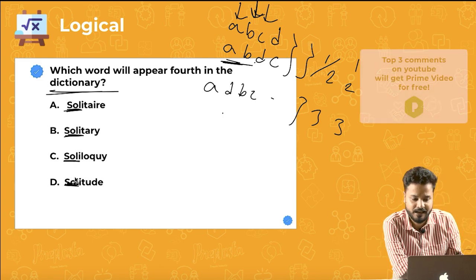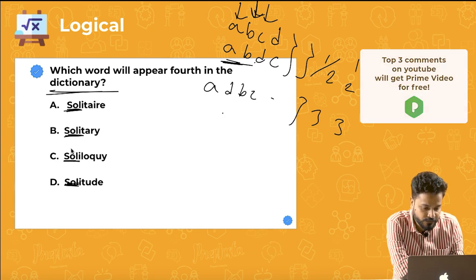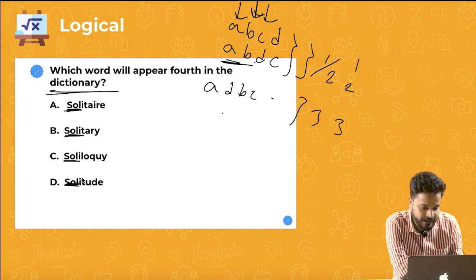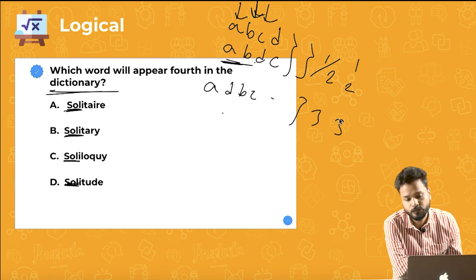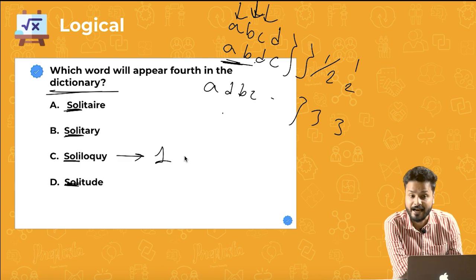So there would be no comparison here. Let's move on to the fifth letter. So the fifth letter here is T, T, T, L. So which comes before, guys, T or L in the dictionary? L, right? So this means this will have the first rank of all these four, and these will have the second, third, and the fourth rank.